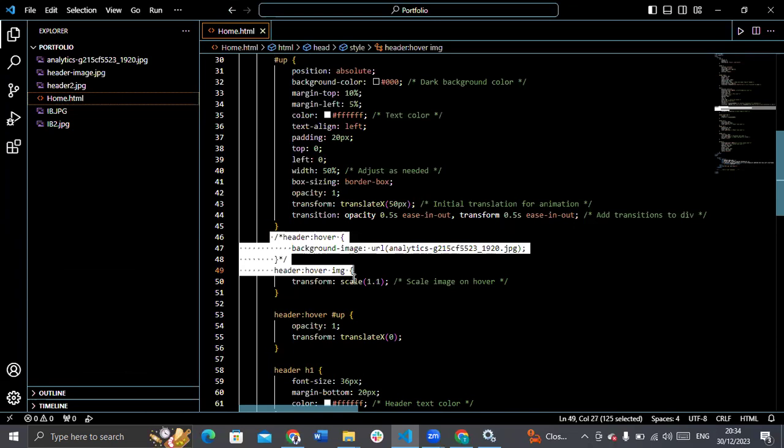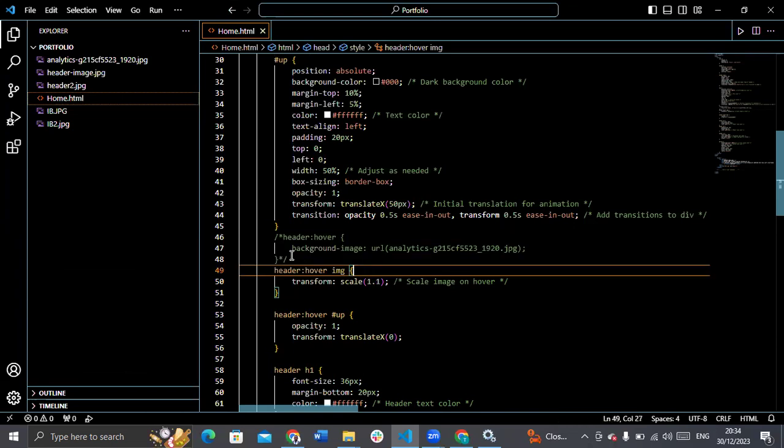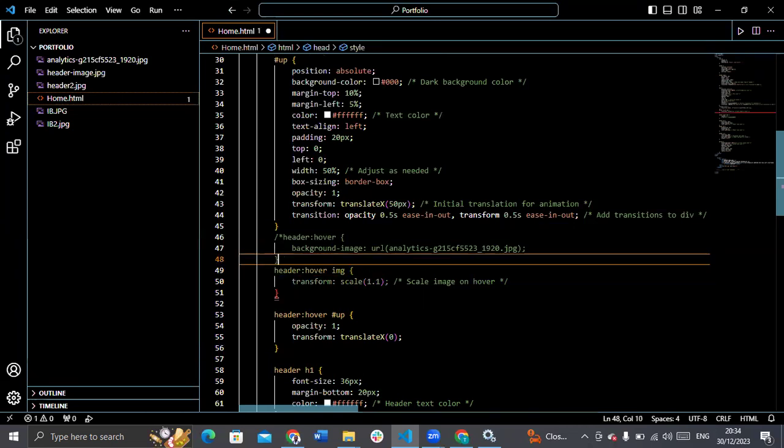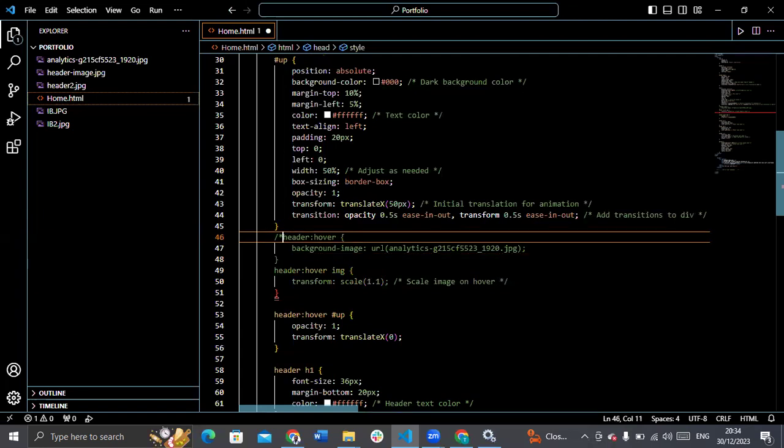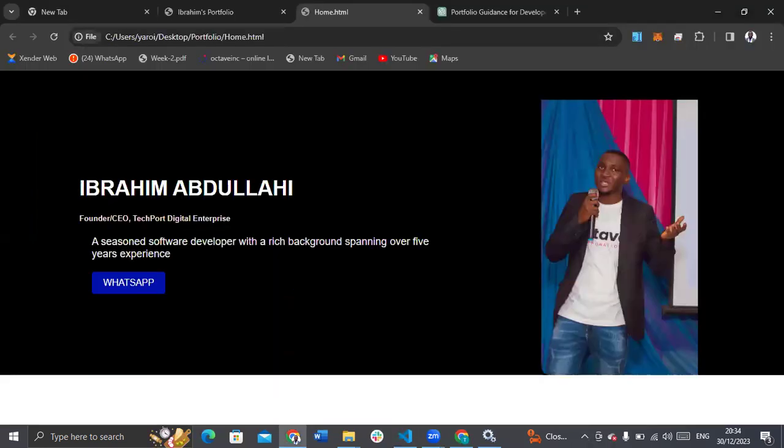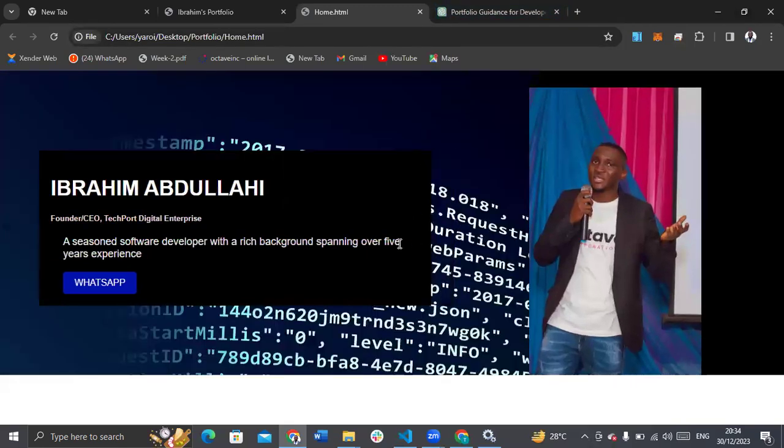This is where I added the background image. So let me remove the comments. I will just go ahead and remove this slash and hash. Also remove this hash and slash. Now it's code again. So if I save it, I go back and refresh. Once I hover on it, you'll see that a background image will appear, as you can see.